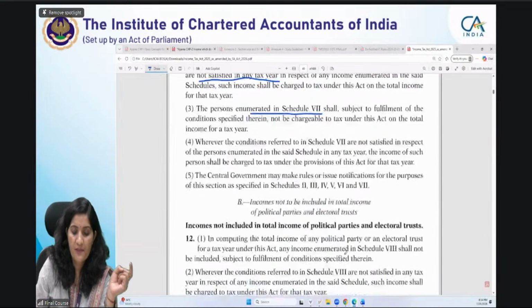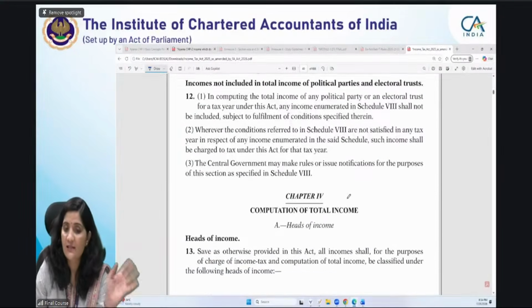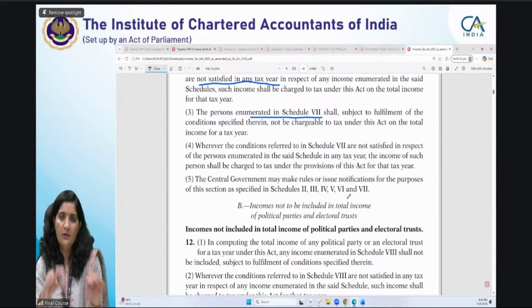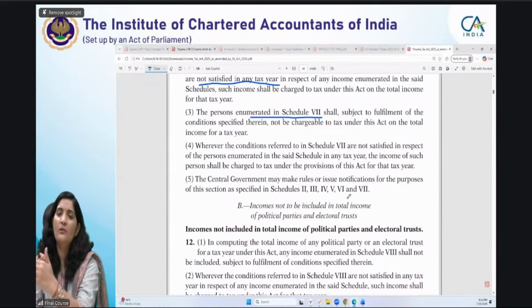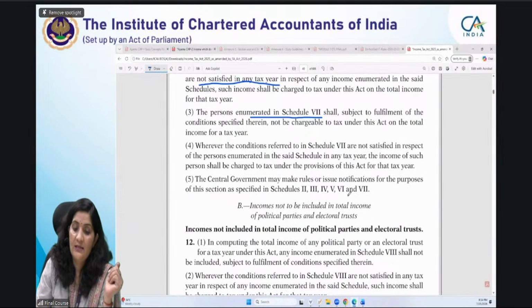So this chapter is giving income not to be included in the total income, and political and electoral trust. Only 2 parts are there for Chapter 3 now. It has become very shortened, very small. It is easy, but not easy, because everything has been taken to the schedules in table form. Reading is easy.